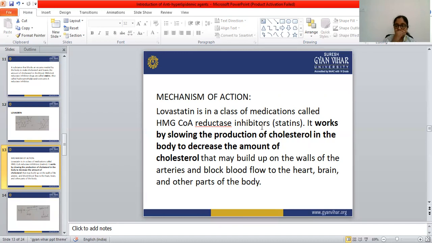So lovastatin, what does it do? Lovastatin blocks the HMG-CoA enzyme. When this HMG-CoA enzyme is blocked by lovastatin, the cholesterol synthesis or cholesterol production is reduced.